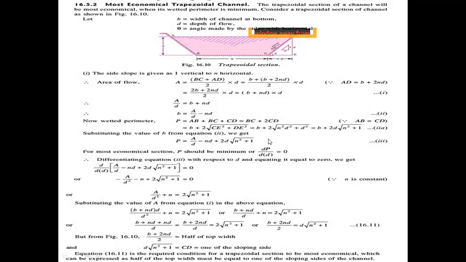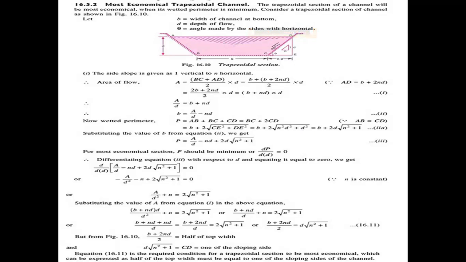Here b plus 2 into root of c square plus d square, where the length c is equal to nd. Substituting, c square is n square d square, so finally b plus 2 into root of n square d square plus d square.